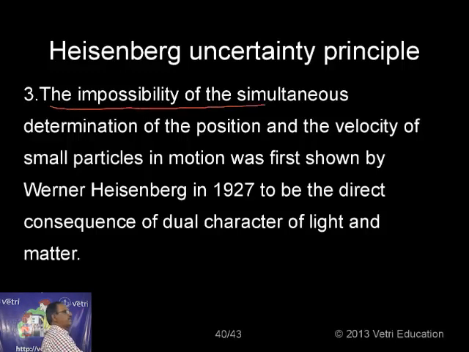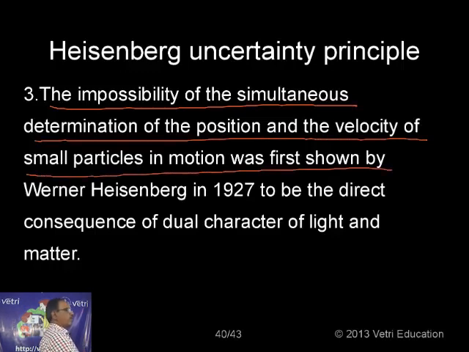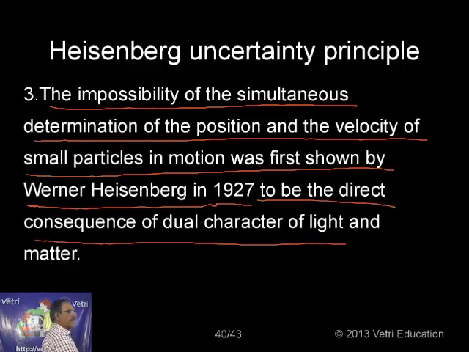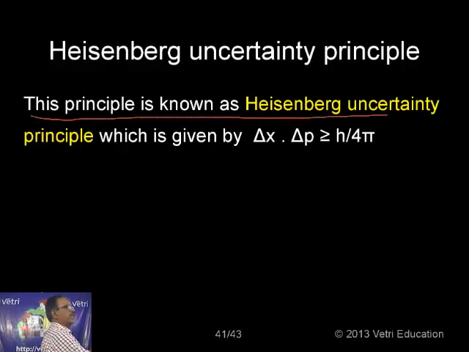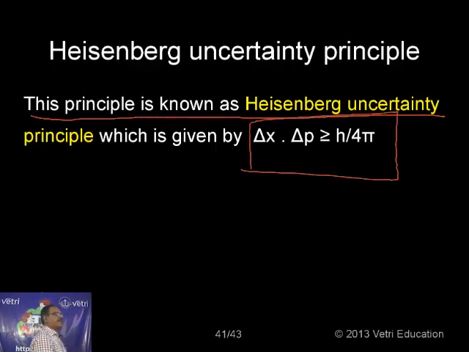The impossibility of the simultaneous determination of the position and the velocity of a small particle in motion was first shown by Werner Heisenberg in 1927 to be the direct consequence of the dual character of light and matter. What is the mathematical form of the Heisenberg uncertainty principle? It is given by delta x into delta p greater than or equal to h by 4 pi. So this is the mathematical form of the Heisenberg uncertainty principle.